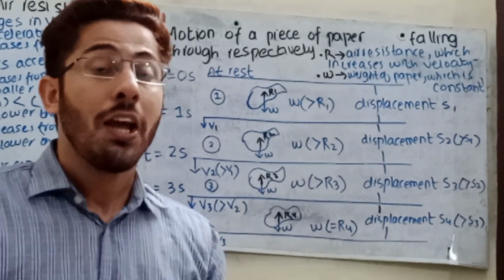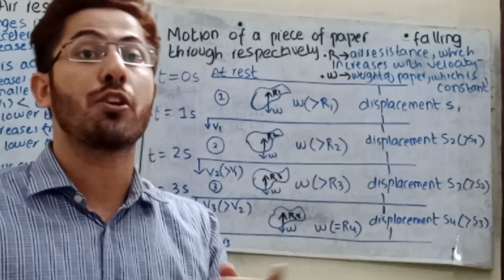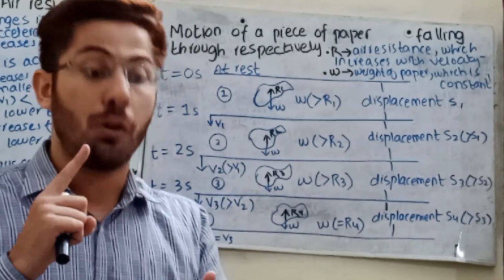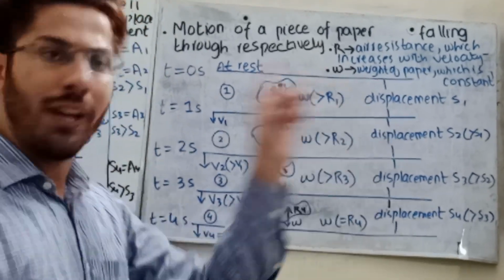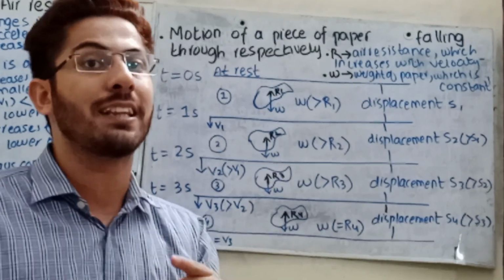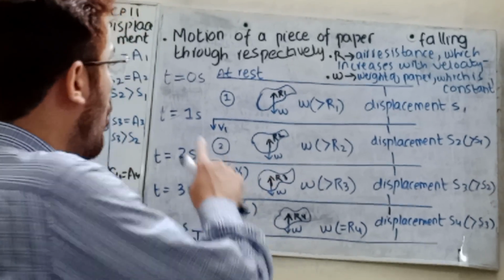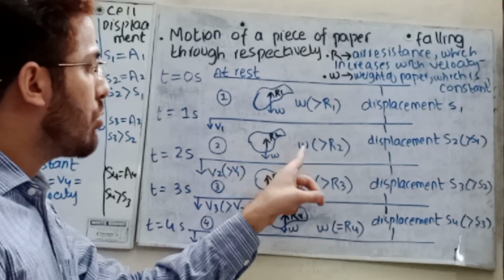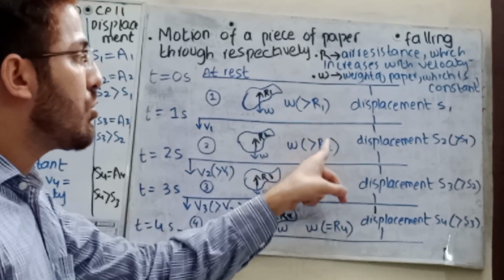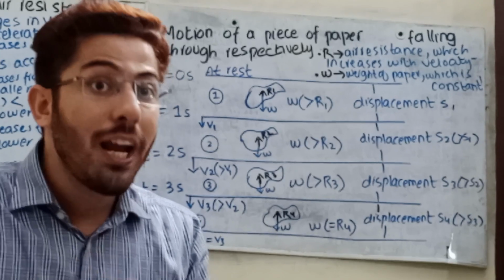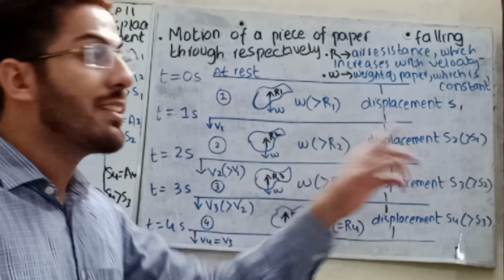Remember, you are going to write this point as well. When the examiner asks you about the parachute question, or gives you the coin question, you must write these 4 to 5 points. Initially, weight is greater than the air resistance, meaning the downward force is greater than the upward force. Now from 1 to 2 seconds, R1 is smaller than R2. Why? As the speed increases, air resistance will also increase because it covers some displacement.